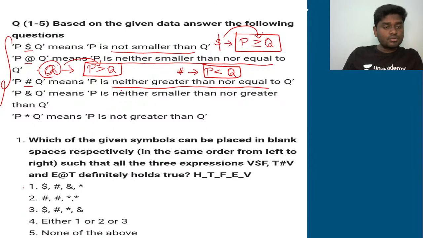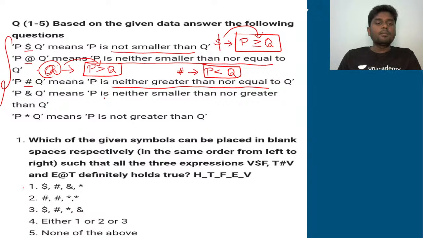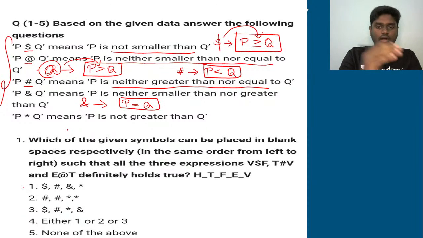And the next statement, you see P & Q means P is neither smaller than nor greater than. So definitely, & corresponds to P equal to Q. If it is not smaller and if it is not greater, then the only option left here is equal to.